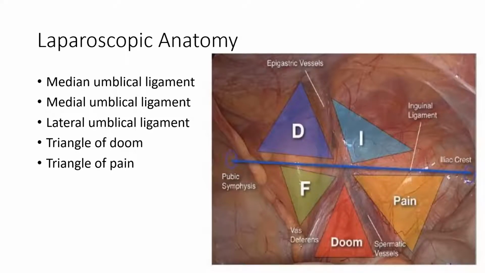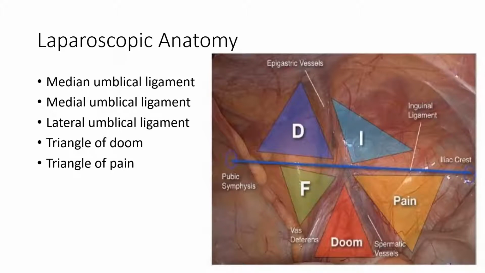There are two triangles, the triangle of Doom and the triangle of Pain. In the triangle of Doom, the apex is formed by the deep inguinal ring, the medial boundary is formed by the vas deferens, and the lateral boundary is formed by the gonadal vessels.